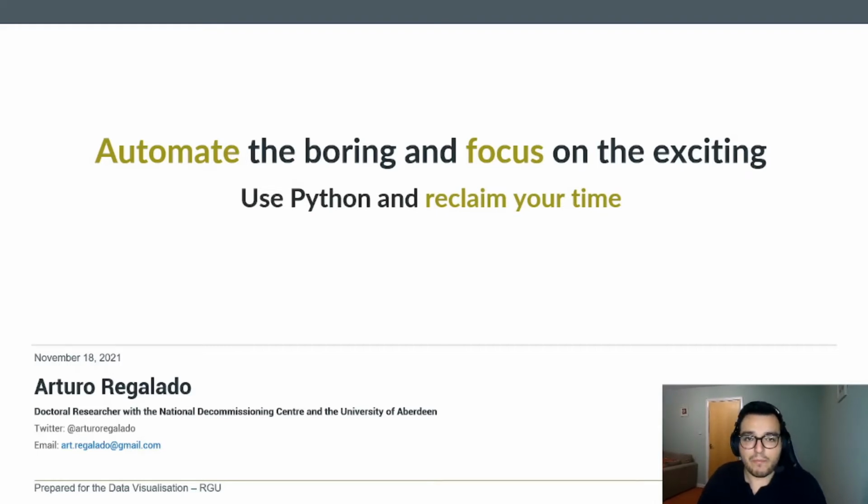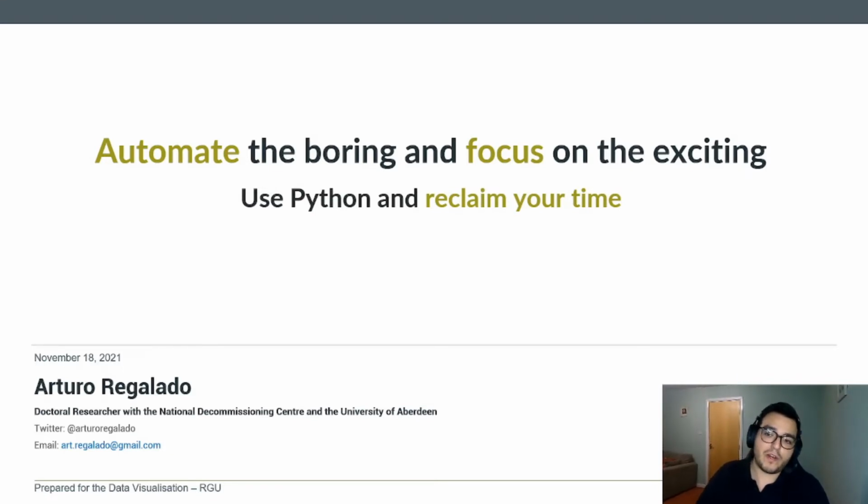Because while programming can sometimes be cool for us, if you are into programming the languages, making these tools, it can be really good. You can feel right about it. But sometimes some of this programming by itself is not something that adds too much value to the things you do. And there are more exciting stuff like asking questions, like using your visualizations to answer those questions and for decision making. So really automating the boring and focusing on the exciting by using Python and these programming languages is very, very useful in everyday life, in your classes, and also obviously in the professional life, whether it's academia, the industry, or any other sector.